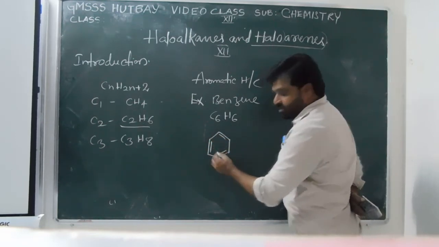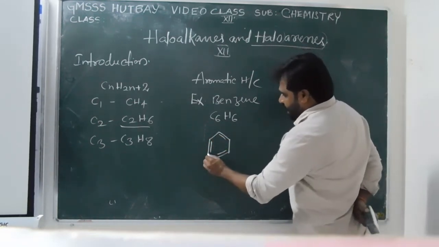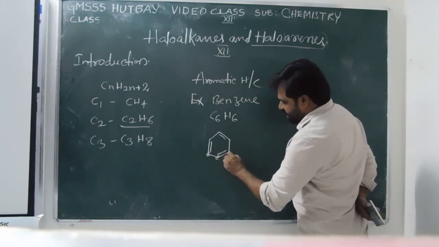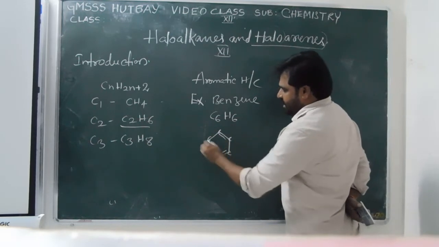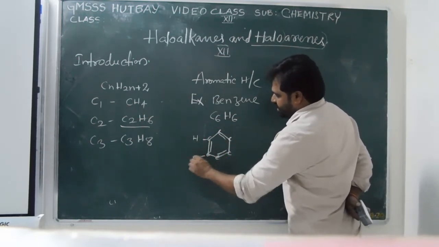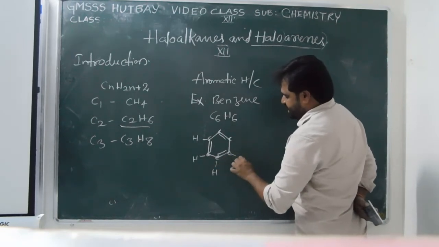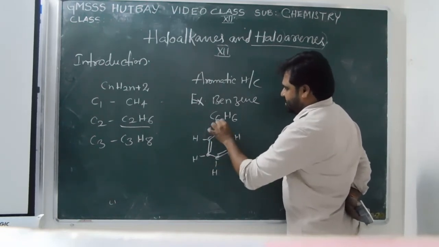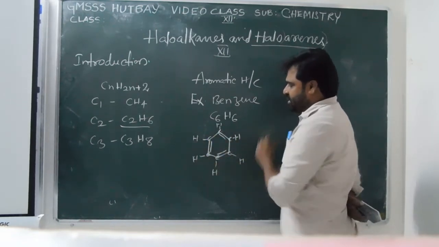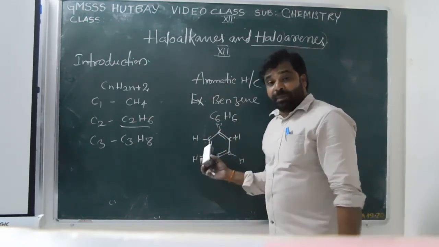This one is benzene. Each corner has one carbon atom, and each carbon atom has one hydrogen. 6 carbons, 1, 2, 3, 4, 5, 6, and 6 hydrogens. This is C6H6, the formula of benzene.